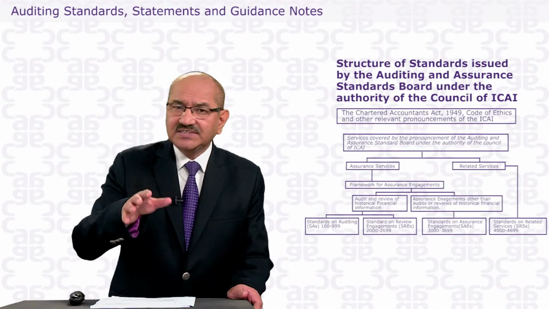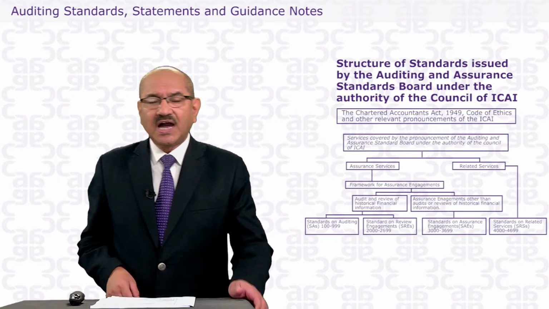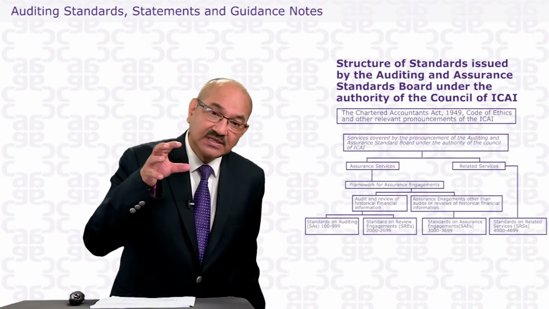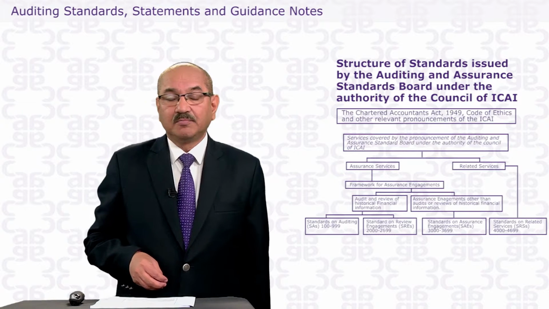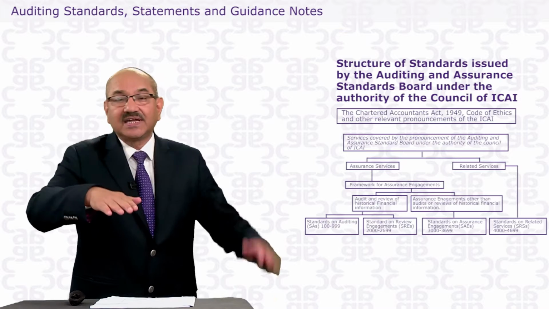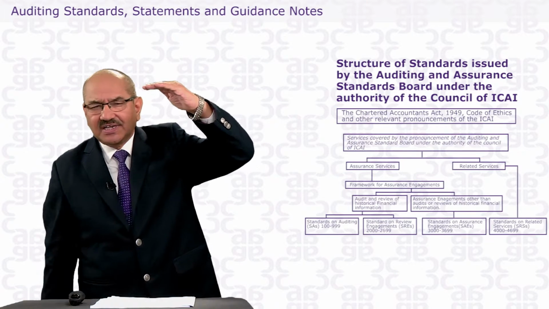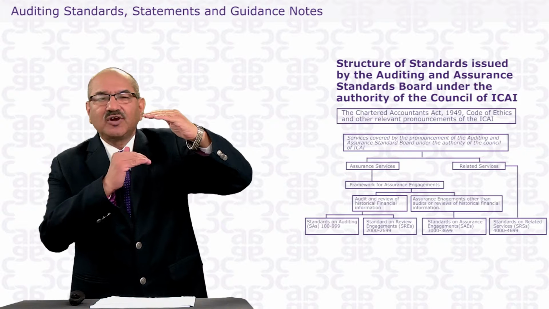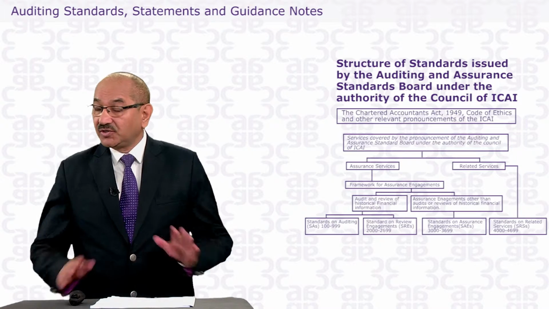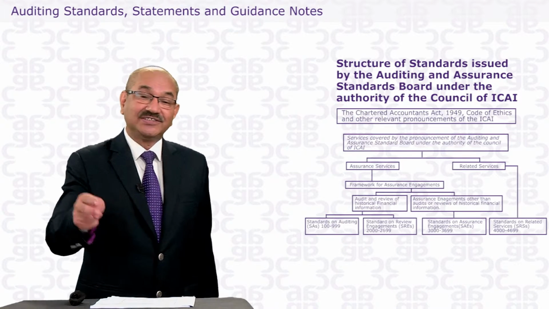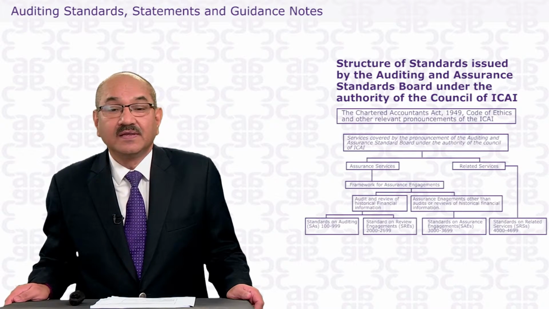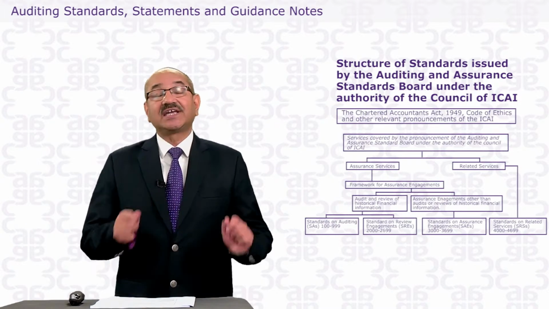And here the assurance, the comfort given by the auditor, is not of the level given after doing the auditing, because he is doing only the review, and the level of assurance is lesser than in auditing. Auditing is the highest level of assurance. Then you have a lower level of assurance in case you are doing the review. How that review should be done is written in these two review standards. We also have the Standard on Assurance Engagement.